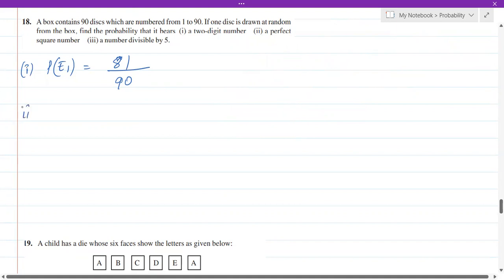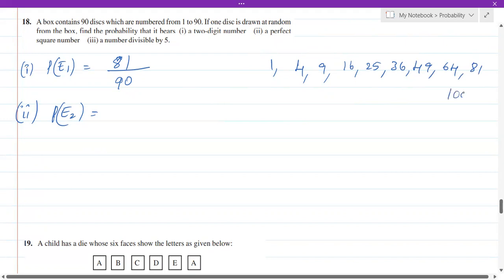Let's get into the second one, P of E2. What is the probability of getting a perfect square? Now, the discs are numbered from 1 to 90. In 1 to 90, the numbers which are perfect squares: 1 is a perfect square, 4 is a perfect square, 9 is a perfect square, then 16, 25, 36, 49, then 64 and 81. The next one will be 100, but we have discs which are numbered up to 90, so you cannot take this 100.